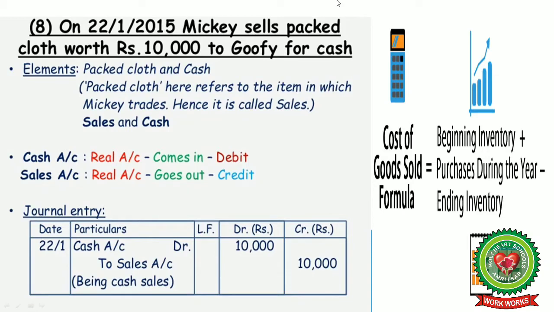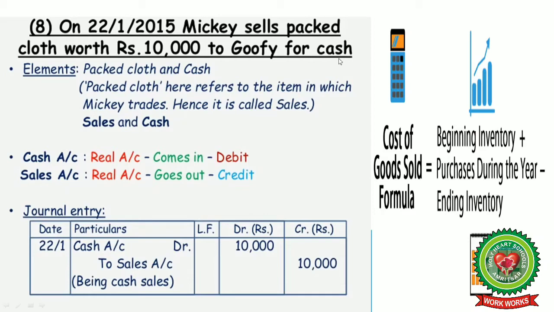Now on 22nd Jan 2015, Mickey sells packed cloth worth rupees 10,000 to Goofy for cash. So this is a sales transaction. Here the elements are packed cloth and cash. Packed cloth refers to the item in which Mickey trades. That is, he is involved in the business of packing cloth. Hence it is called sales.